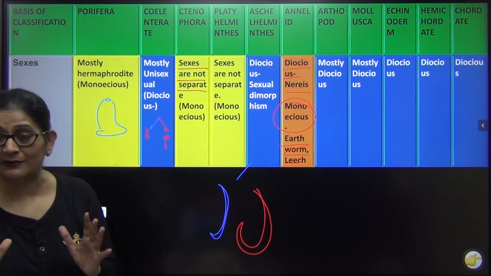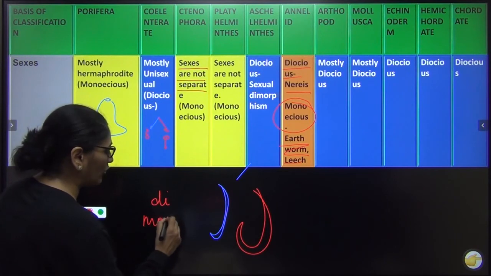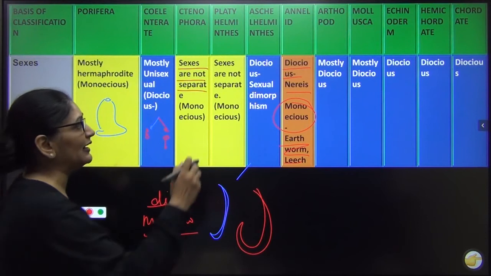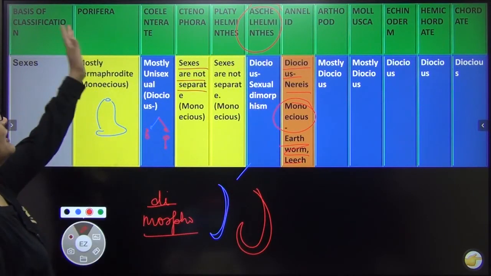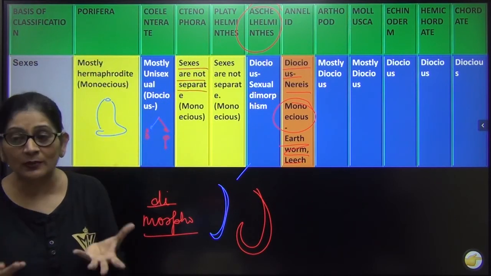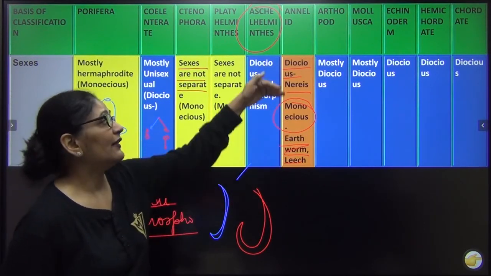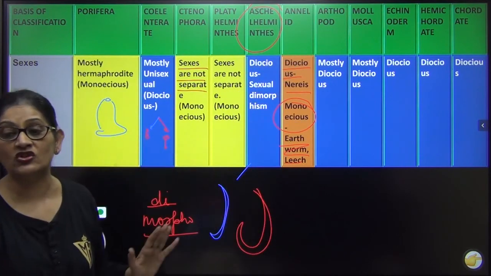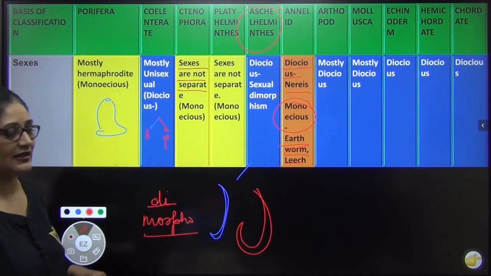And for the first time, sexual dimorphism. Di means two, and morph means morphology, means how you see. So clear cut male and female, that was visible for the first time in Aschelminthes. Right. So once again, Porifera, Ctenophora and Platyhelminthes, the male and female gametes are normally formed in the same body. In others, in annelids, there are some who are bisexual, some are unisexual. In all others, they are mostly bisexual. Right? They are mostly bisexual. You can go through this diagram.